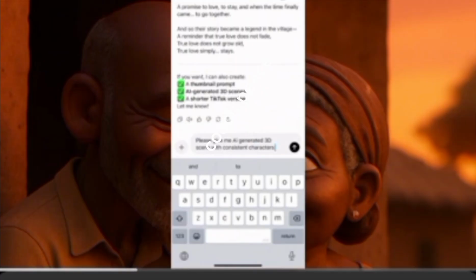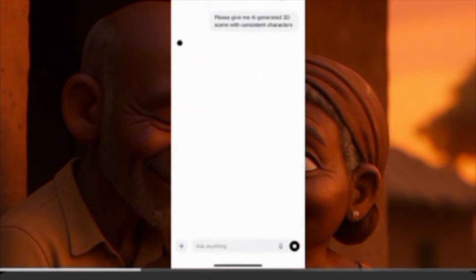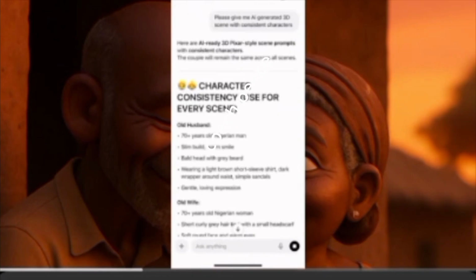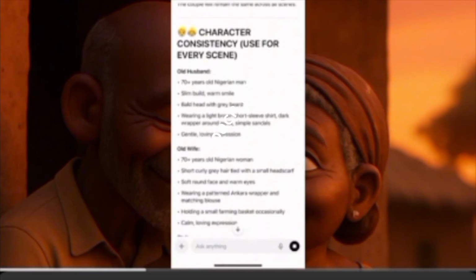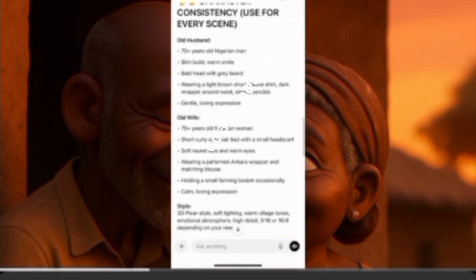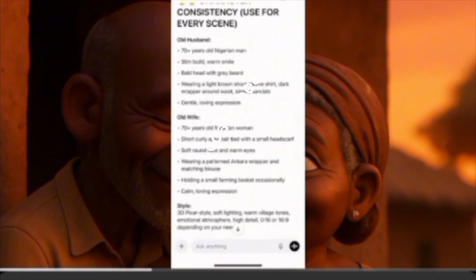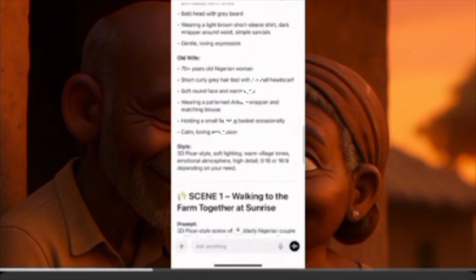So this is the first one. We'll ask, and they should give us the 3D consistent character. So they'll give us this. It's easy how you can do everything here, you just need to go to the next two and then you do what you want to do. Character consistency used for every scene. So they've given us every scene. Old husband, 70-year-old Nigerian man, slim build, warm smile. So that is the man's description. The second one is the old woman's description.